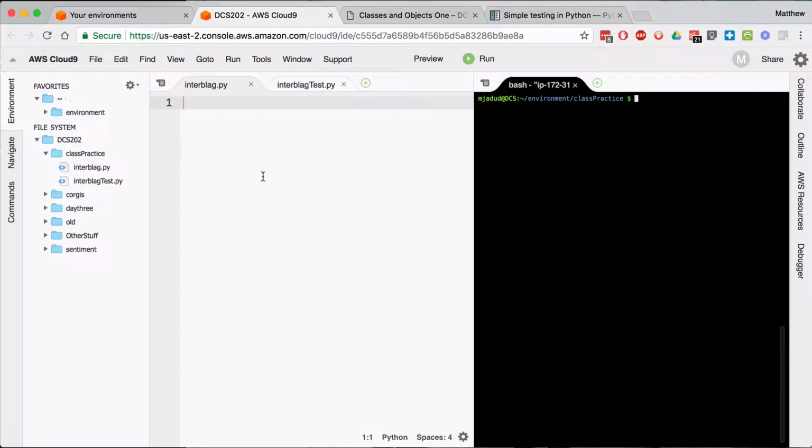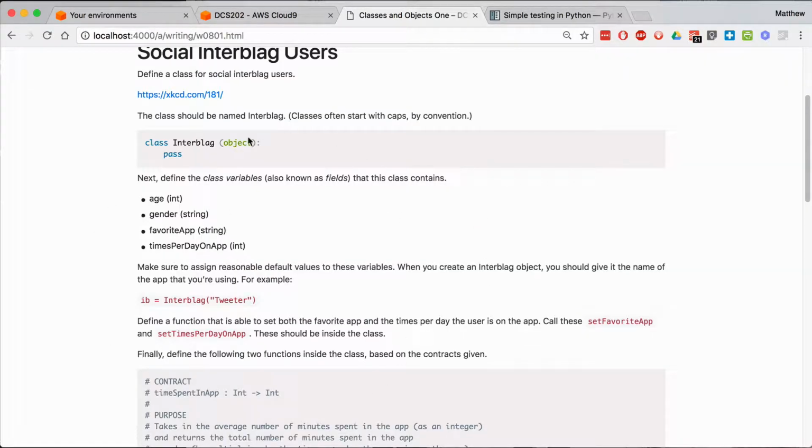So, in class, we introduced classes and objects, or at least we came back to them a second time, and what I want to do is walk you through one of the practice problems that you're going to be working on. That way you have a sense for what the overall rhythm of your work might look like.